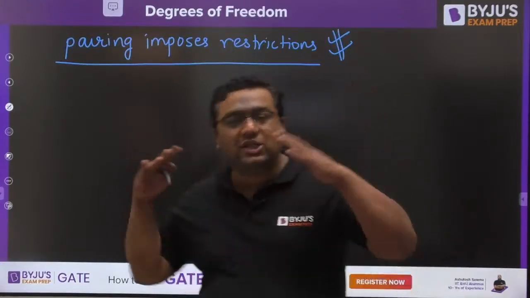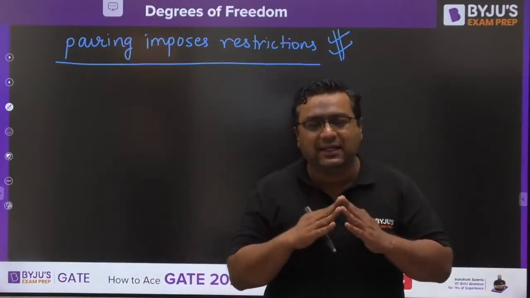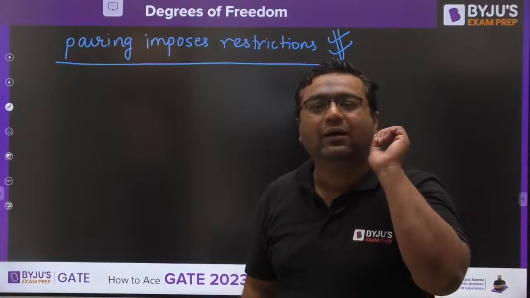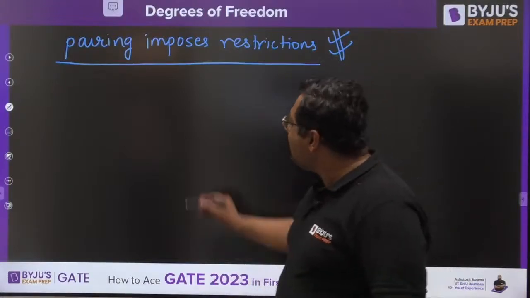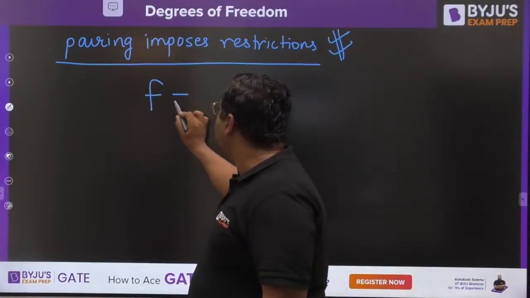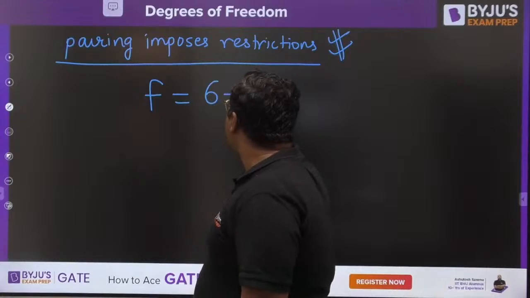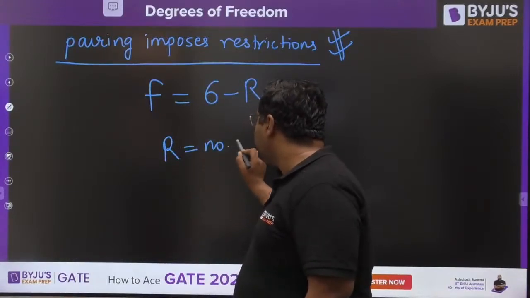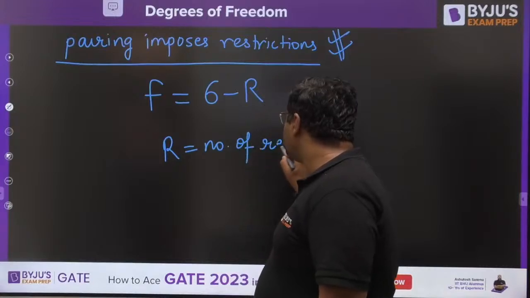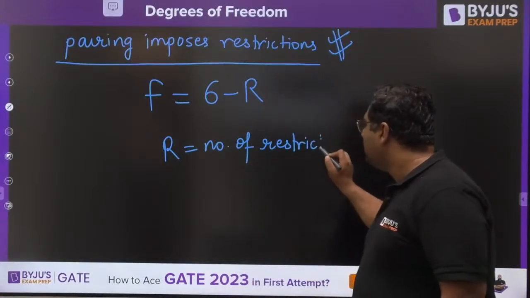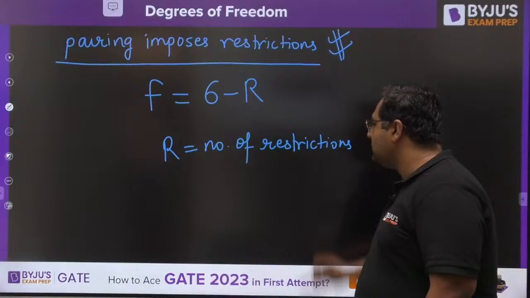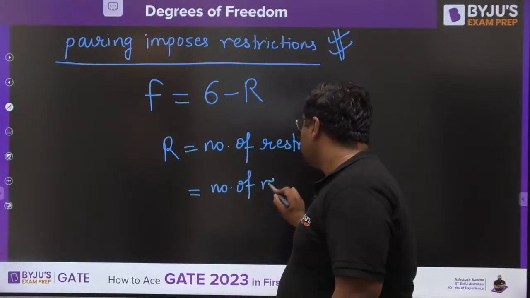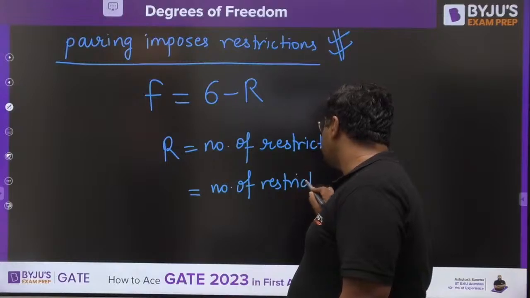So the point is, pairing imposes restriction. Whenever some relation is made, whenever some pairing is there, then my dear, some of the motions are going to be restricted. So in that case, degree of freedom of the link will become 6 minus r. Here r is the number of restrictions, or the number of restricted motions.